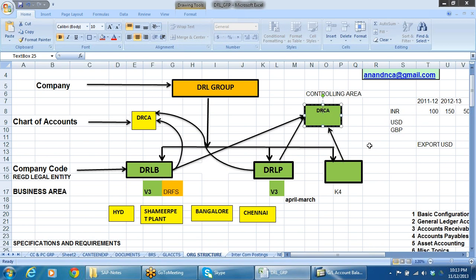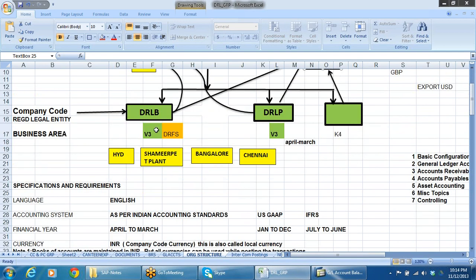So now I would like to reiterate that any number of company codes can be linked to one controlling area, provided these company codes have been linked to the same chart of accounts. Moreover, one more thing is that the fiscal year variant should be the same. I can say that the fiscal year breakdown should be the same.